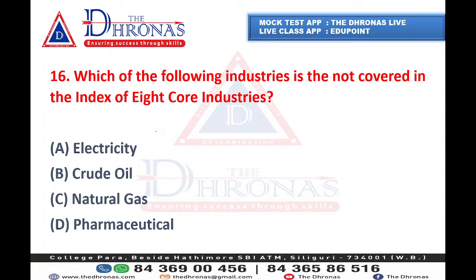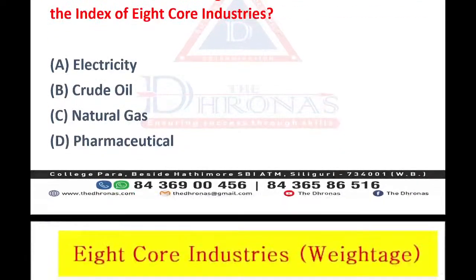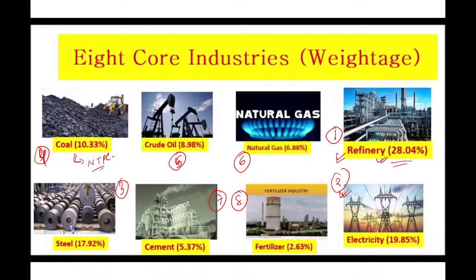So the answer is not electricity, that is 2nd position. Crude oil or refinery is 1st position, so that will not be the answer. Natural gas 6.98, that is not the answer. Pharmaceutical is not in 8 core industry. So hope this is clear. I'm hoping that this picture will be remembered by you for another kind of question.